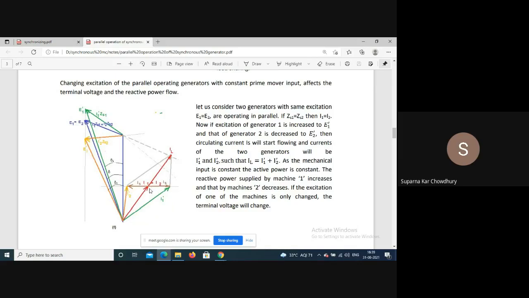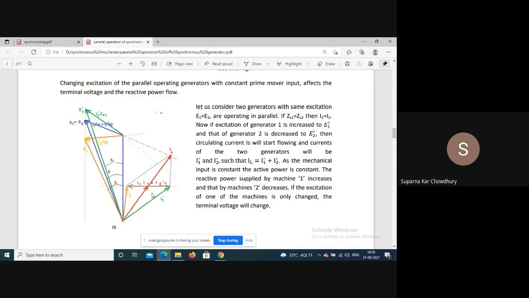The direction of IS is such that it is added to the machine whose excitation has increased. So for machine 1 it will be I1 plus IS, so it will change to I1 dashed, and for machine 2 it will be I2 minus IS, so that it is I2 dashed.